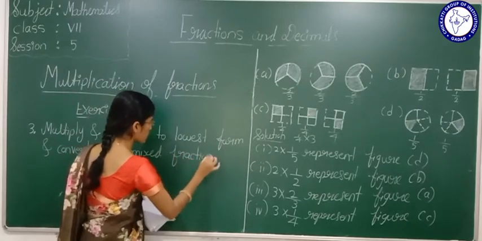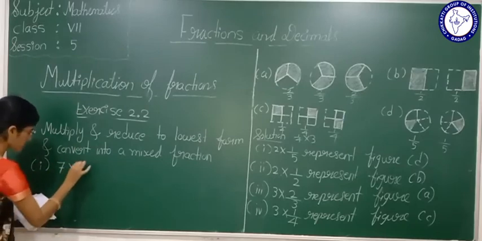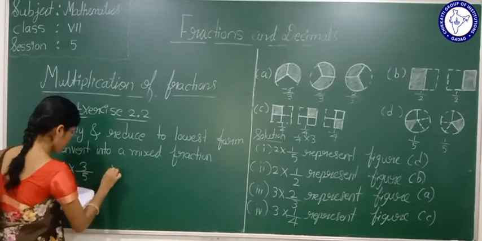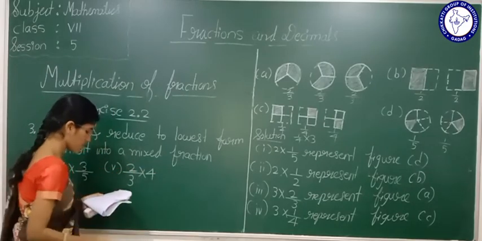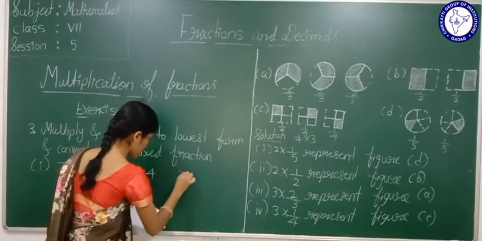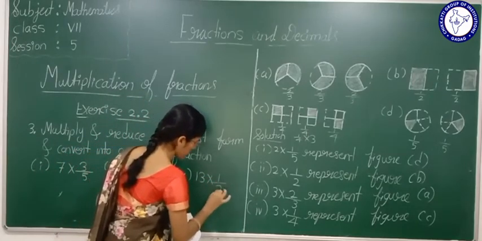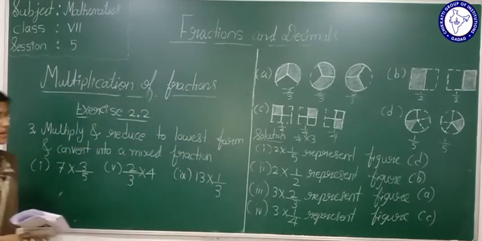So only a few I will do, the remaining you have to do. Okay. 7 multiplied by 3 by 5. Fifth one, 2 by 3 multiplied by 4. Ninth one, 13 multiplied by 1 by 3. I am doing only a few. The rest all you have to try in third main.